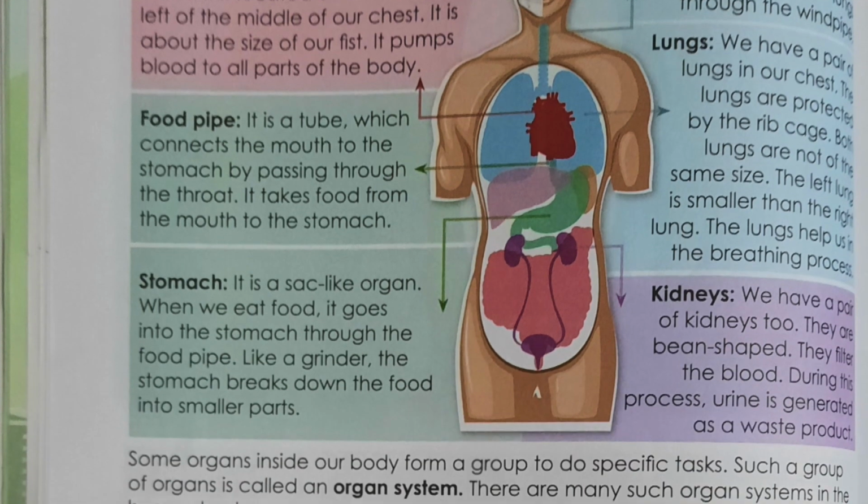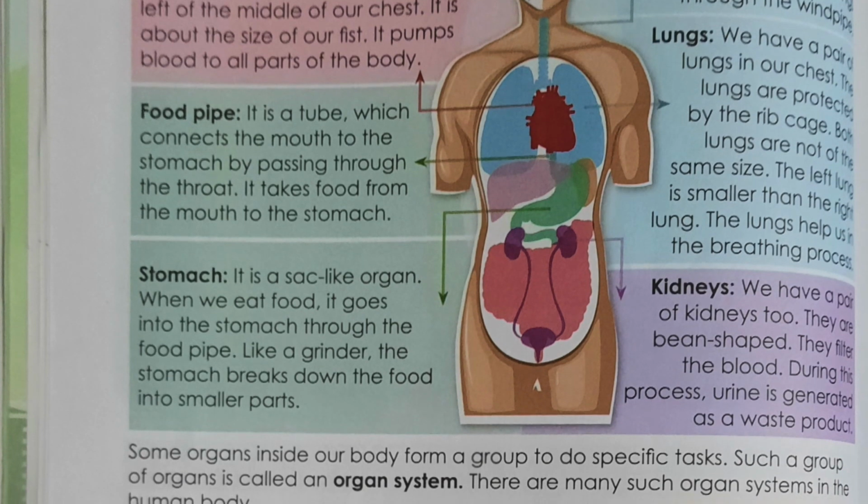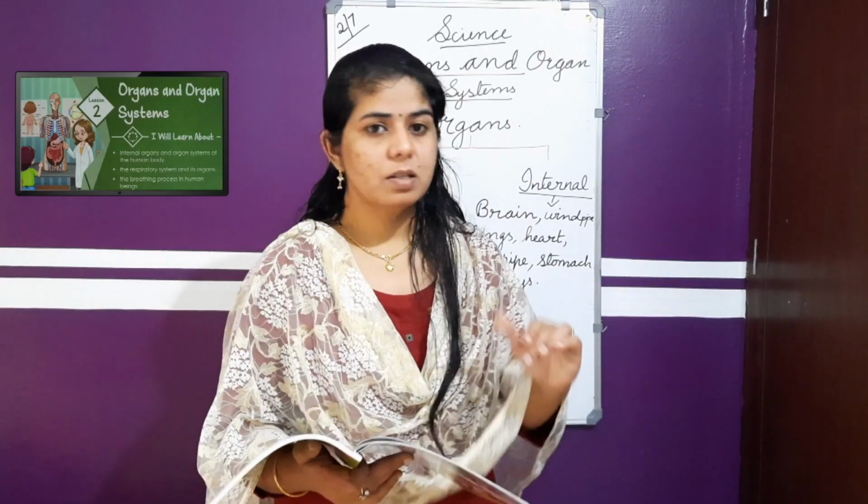Next is kidneys. We have a pair of kidneys. You can see the kidneys there, in the purple color given. They are bean shaped. They filter the blood. During this process, urine is generated as a waste product. Okay, so read the chapter once more till here.